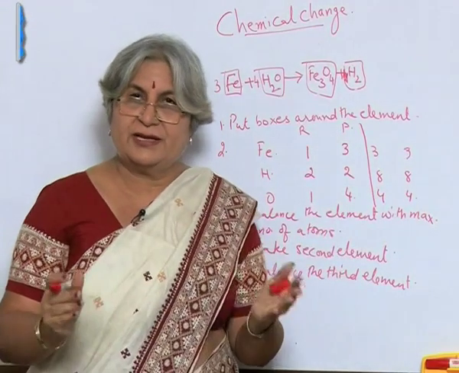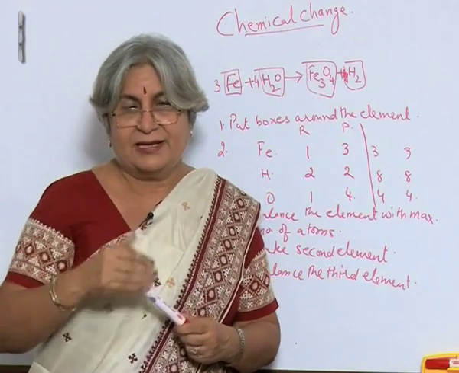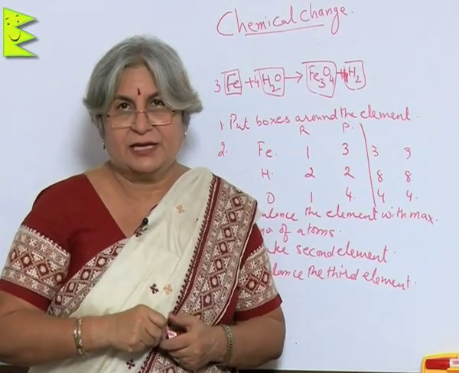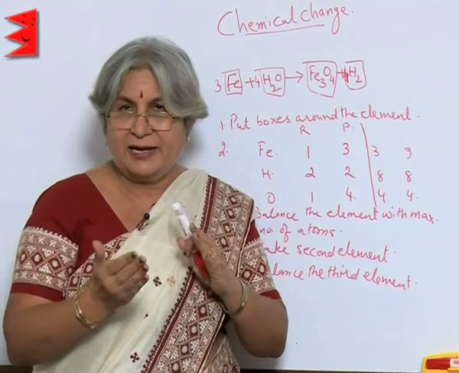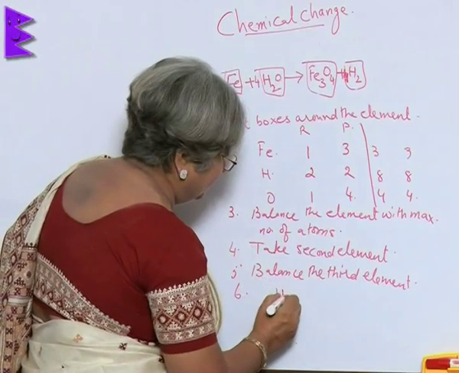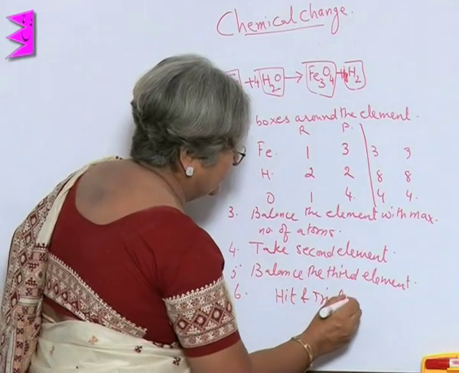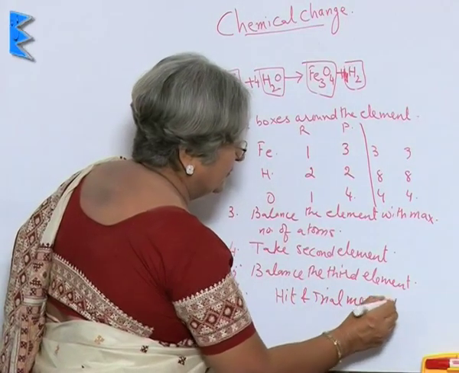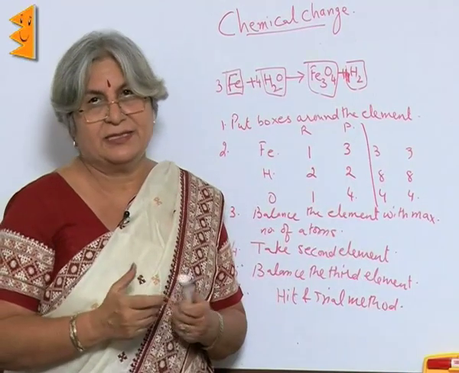So, the equation is balanced. So, if we move like this, then we will be able to balance the equation. Now, as in this method, we try again and again, this is called hit and trial method. So, by this method, we can balance the equation.